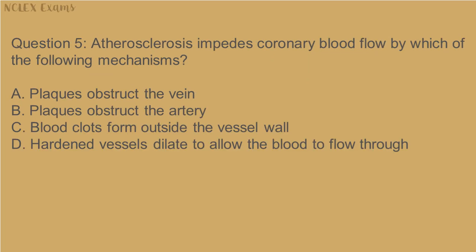Question 5. Atherosclerosis impedes coronary blood flow by which of the following mechanisms? A. Plaques obstruct the vein. B. Plaques obstruct the artery. C. Blood clots form outside the vessel wall. D. Hardened vessels dilate to allow the blood to flow through.